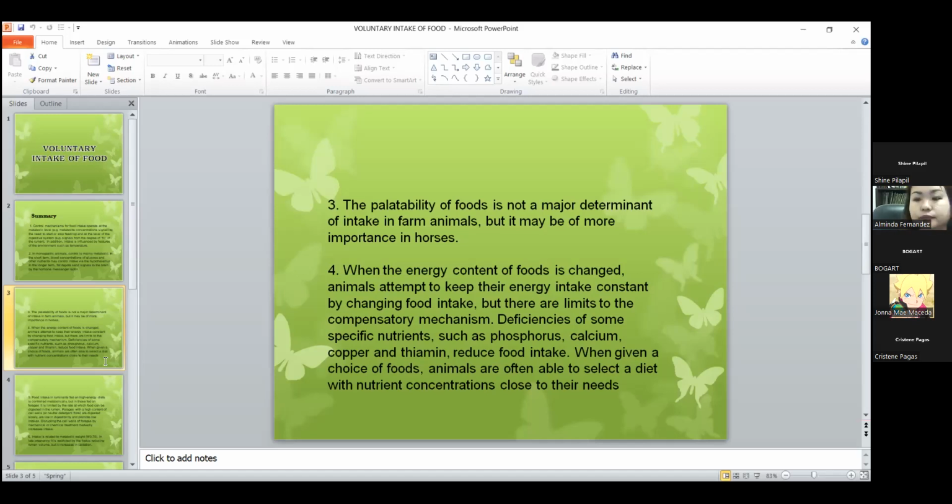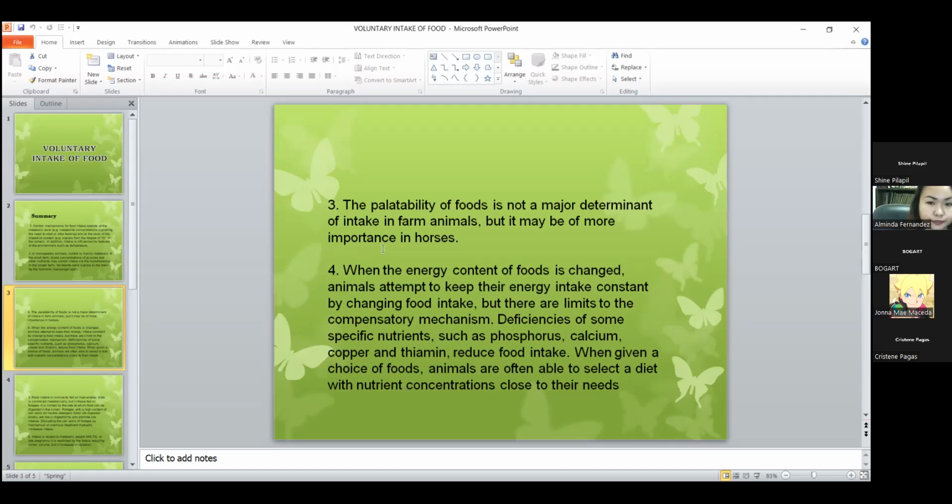Then 4, when the energy content of food is changed, animals attempt to keep their energy intake constant by changing food intake. But there are limits to compensatory mechanism. Deficiencies of some specific nutrients such as phosphorus, calcium, copper, and thiamine reduce food intake when given a choice of foods. Animals are often able to select a diet with nutrient concentration close to their needs.